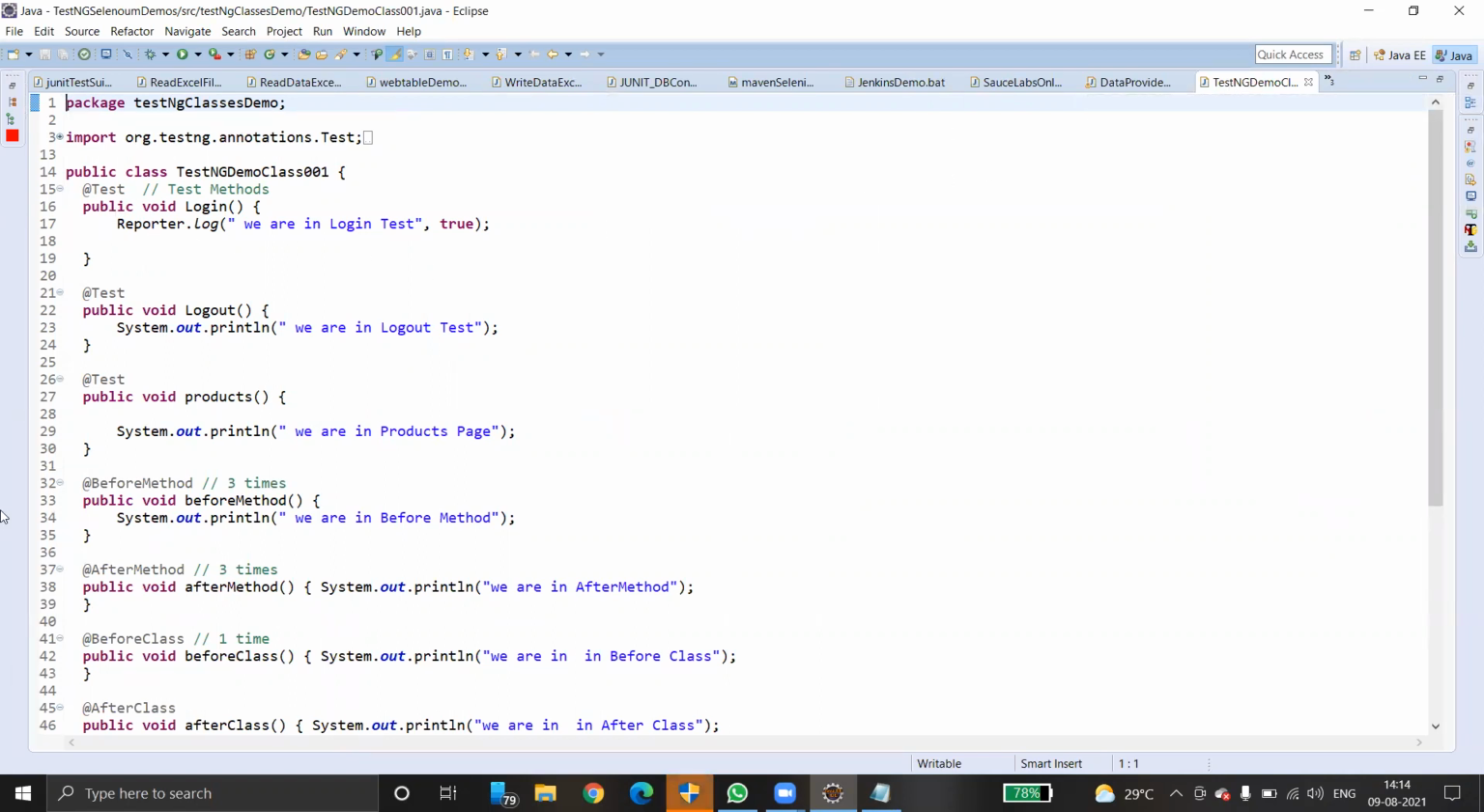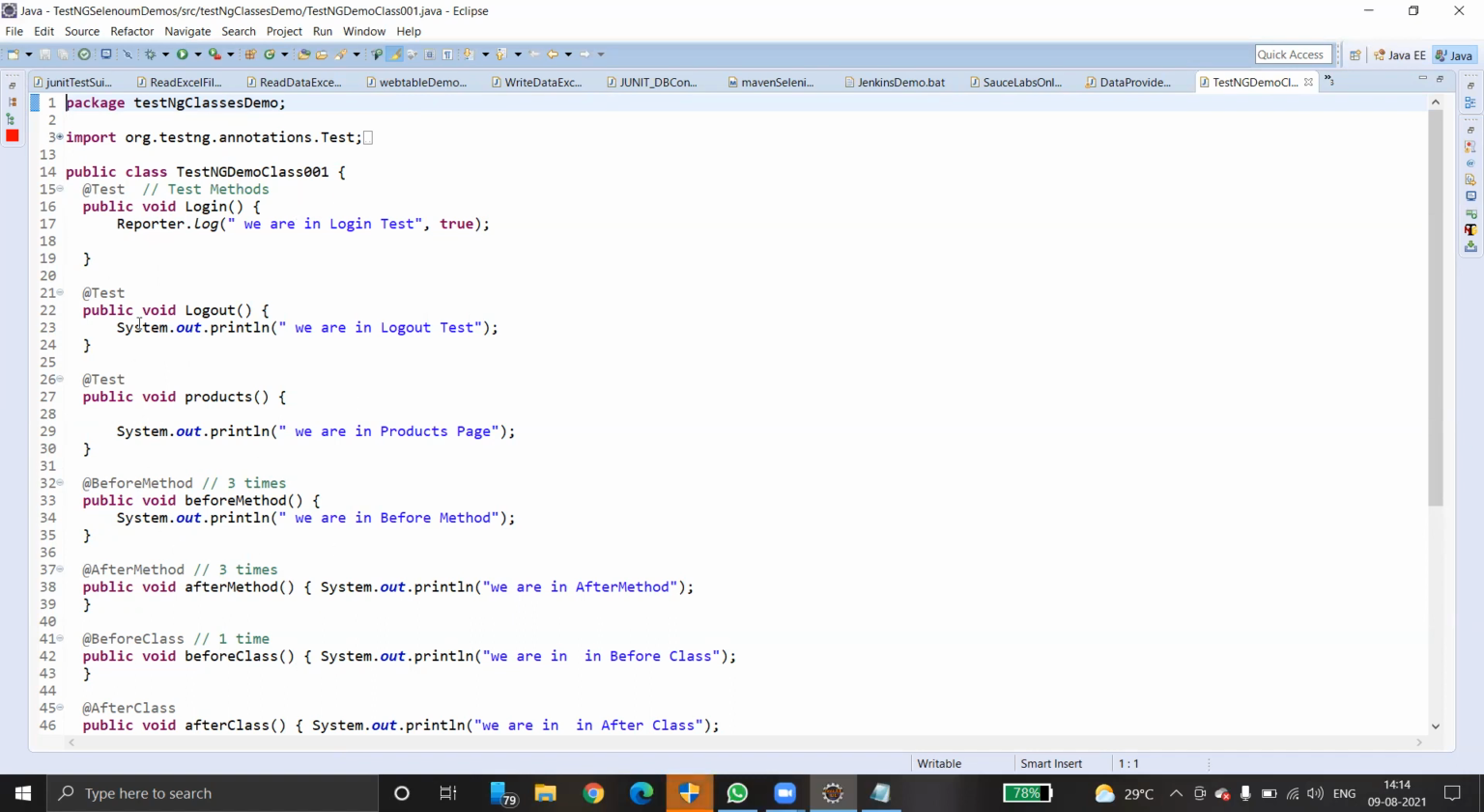As I told you, these three are called test methods. Before method is there, right? For each and every method, this method gets invoked. So how many times will it execute? Three times, because we have three test methods. Before method gets executed three times, and after method gets executed three times.